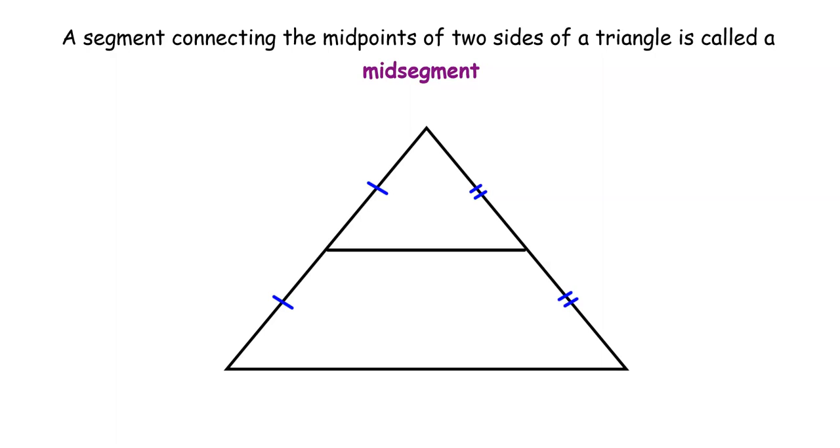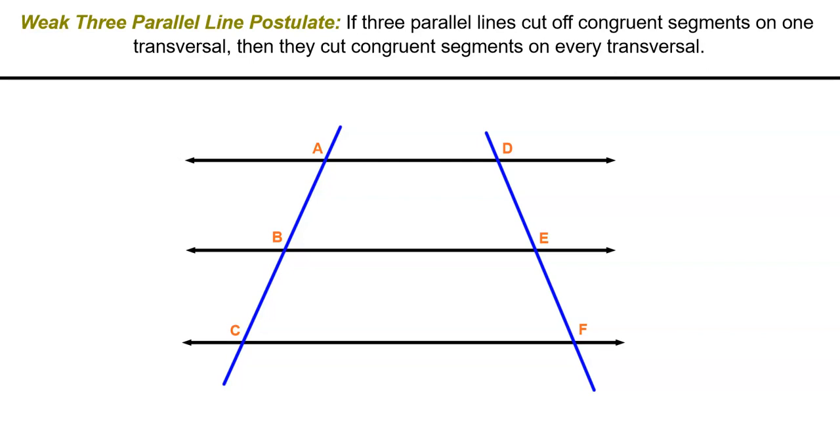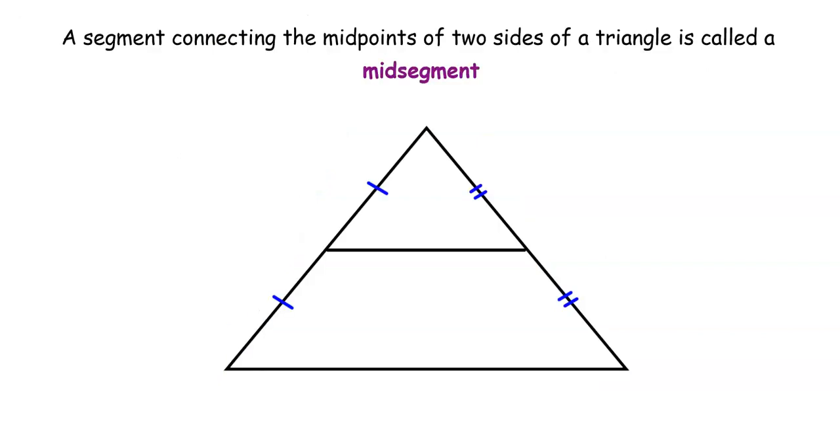So you might notice in this diagram that the setup is very similar to the weak 3 parallel line postulate that says if 3 parallel lines cut off congruent segments on one transversal, then they cut off congruent segments on every transversal. And looking at this diagram again, we can see that we have some lines that cut congruent segments, even though it's not exactly in the same setup.